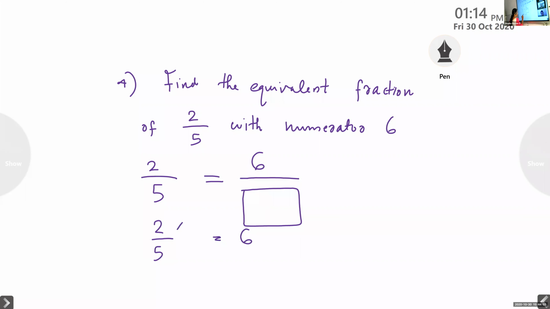When you multiplied with 3, you got the answer 6. Then the same number you should multiply here to get the equivalent fraction. So what is our answer? 6 by 15.